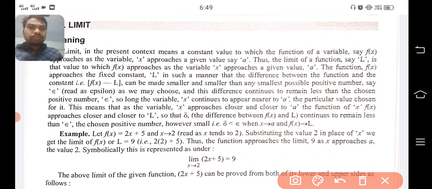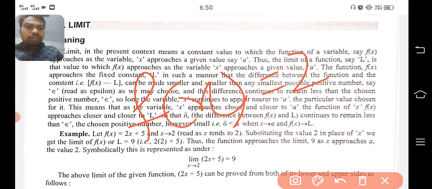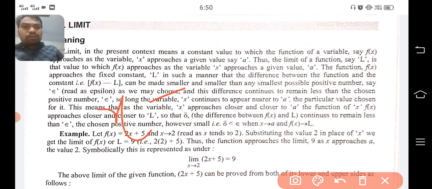Clear? So here we have taken an example. Let f(x) equal 2x plus 5. Clear? And suppose x tends to 2.